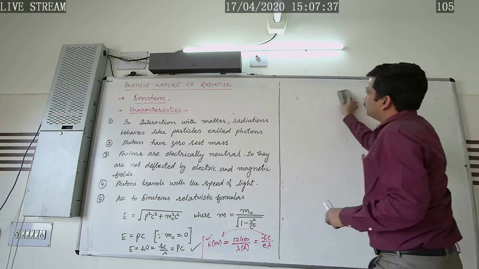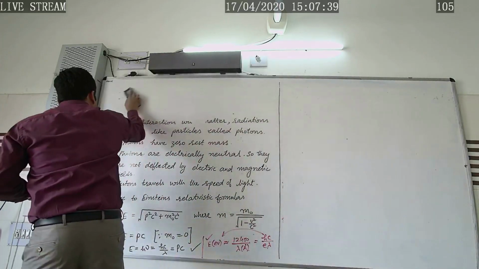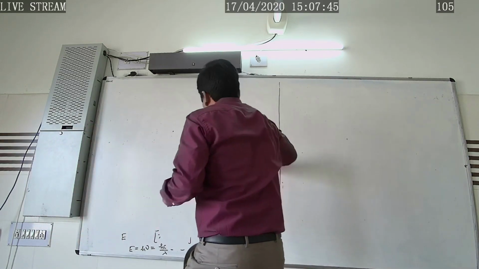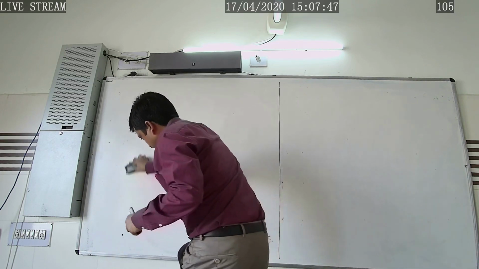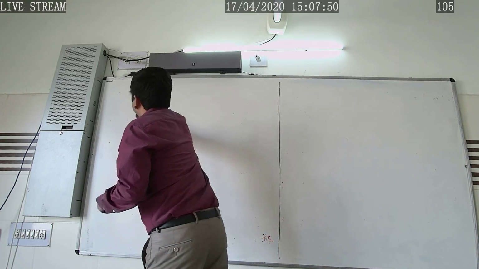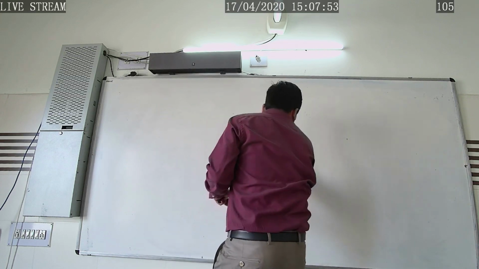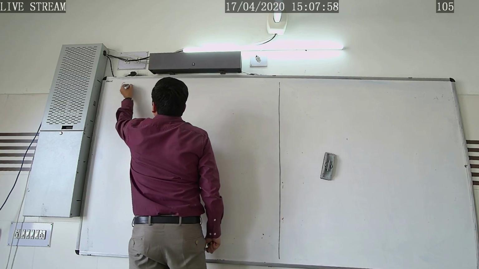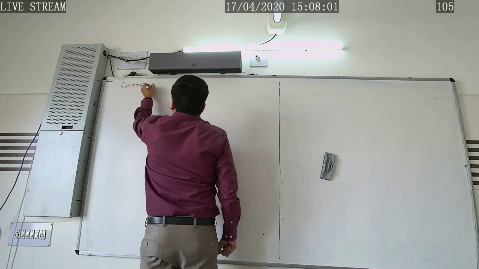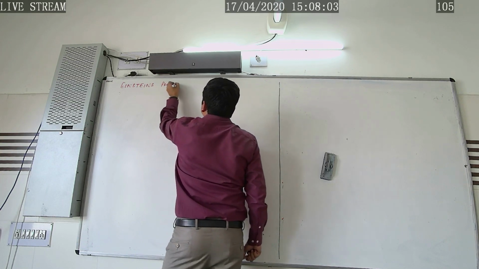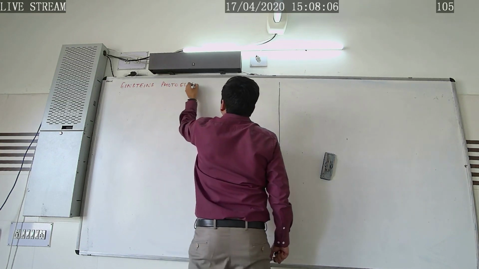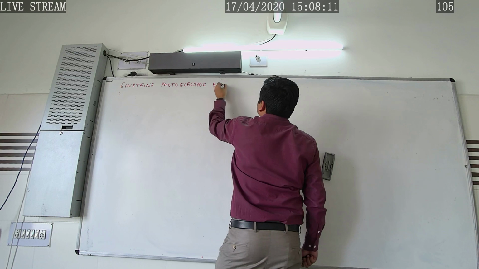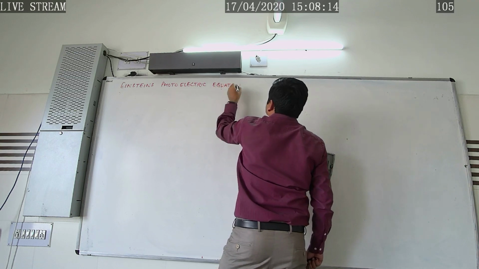What was the Einstein photoelectric equation? Let's study it.